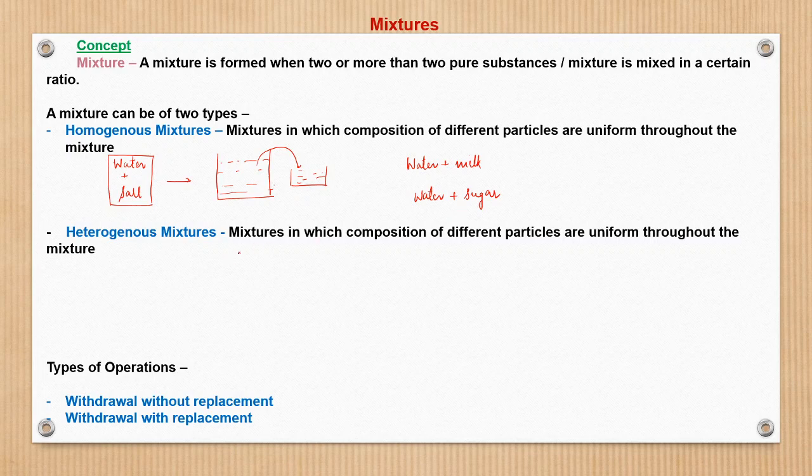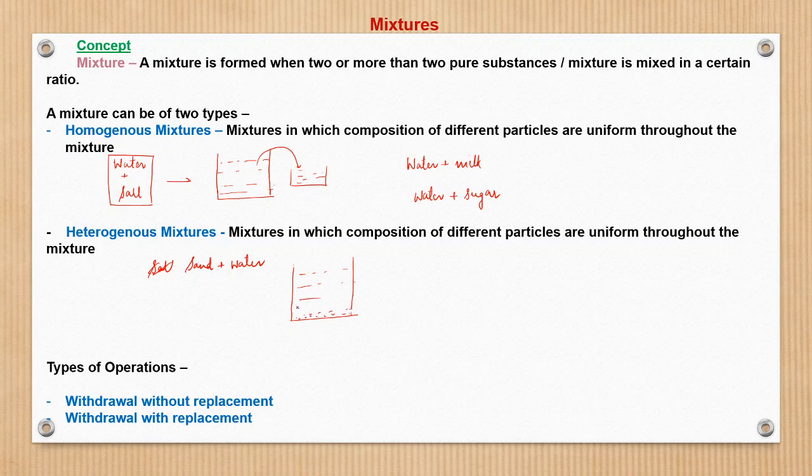Whereas when we see a mixture of, say, sand along with water, we know that sand never dissolves in water. It just settles down at the bottom of the vessel and the water remains above. So here the composition is not uniform, right? If you mix sand with water, the water will be floating on top and the sand particles would settle down at the bottom.